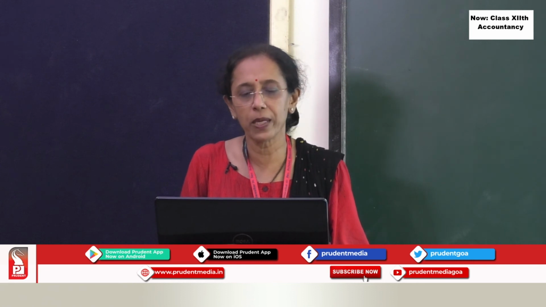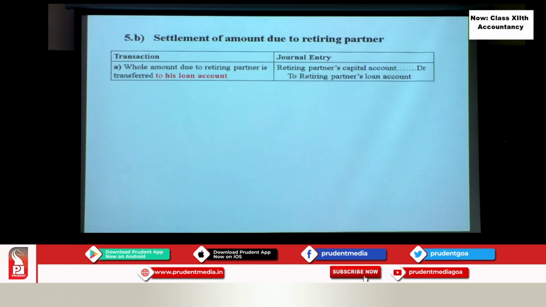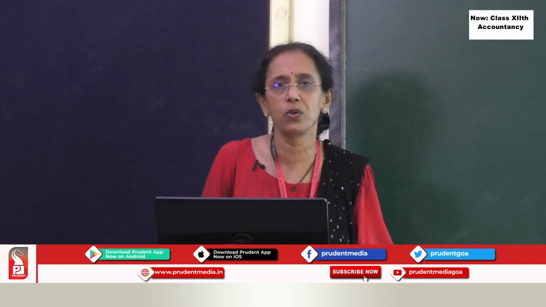What journal entry do we pass here? The partner's capital account should be debited as it decreases, and the retiring partner's loan account is to be credited because the loan account increases. Now it is a loan, no? Because he is no more a partner. So when we transfer it, a new account gets created, that is the retiring partner's loan account. So the loan account increases and the capital account decreases because we have transferred the entire amount to the loan account.